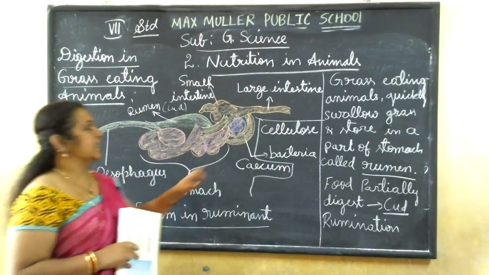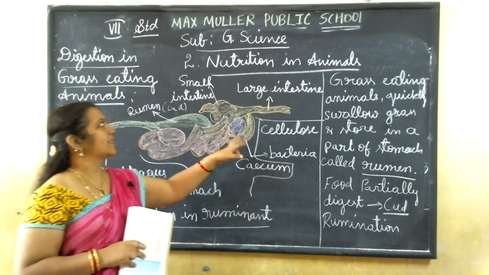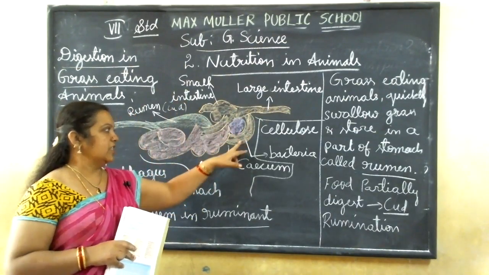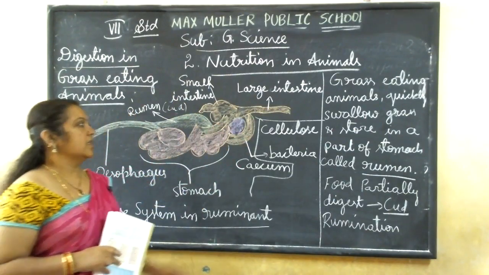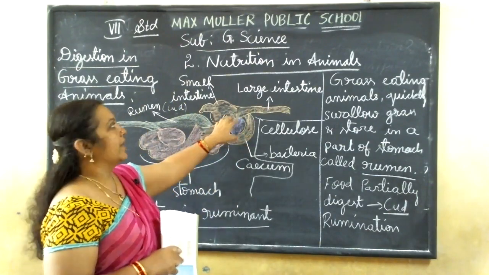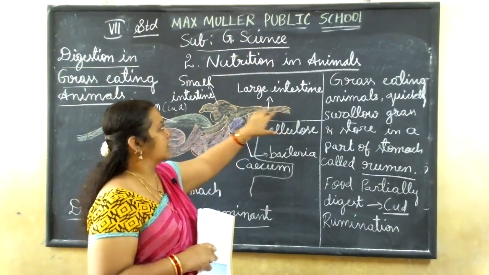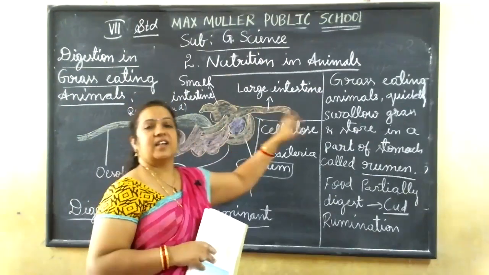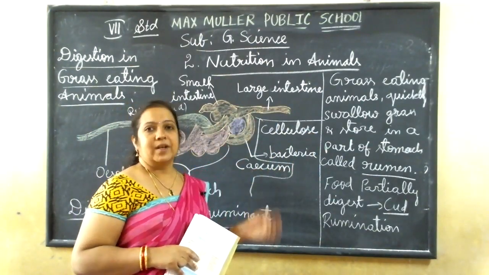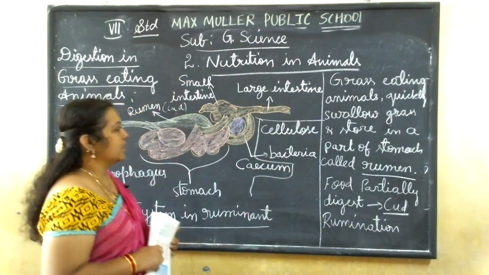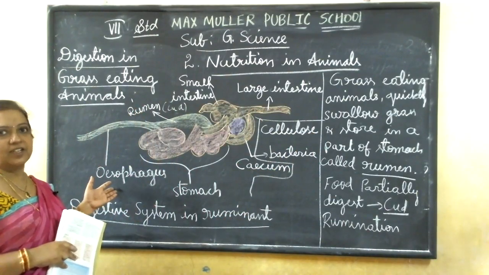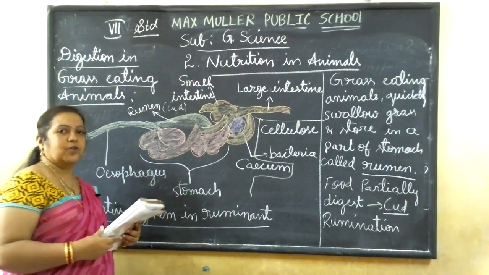Mainly in the cecum region, which is present between the small intestine and the esophagus, in between these two regions, the food is completely digested by the action of bacteria. The remaining salts and water content are absorbed in the large intestine, and later it is sent to the anus part, where the unwanted things are removed. In this way, the ruminants digest the food. Understand, children? So this is about the ruminants.